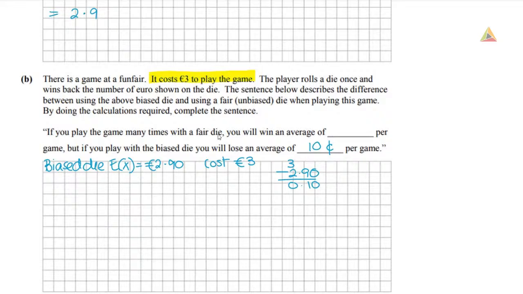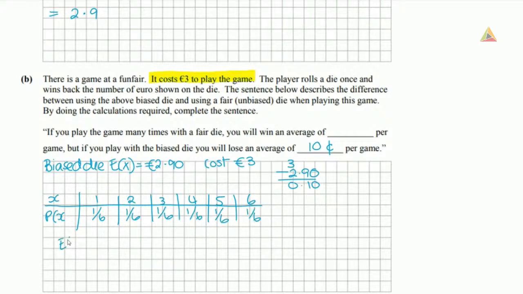Now we're going to have to do the exact same thing with a fair die. So what we need to know with our fair die, what are our outcomes? And what is the probability of that outcome? So we know that we have a 1, a 2, a 3, a 4, a 5, and a 6. And on our fair die, each of those are equally likely to occur. So that's a 1/6. So to work out the expected value on our fair die, we're going to take our x value and multiply by the probability of that.